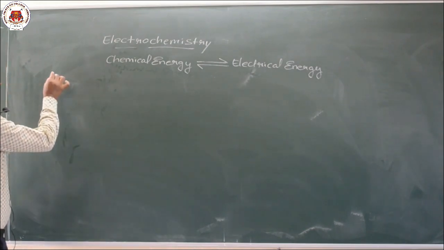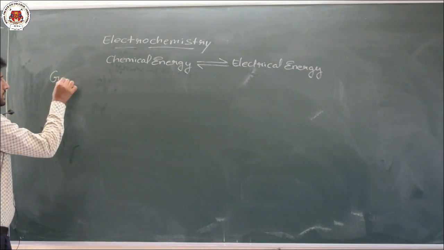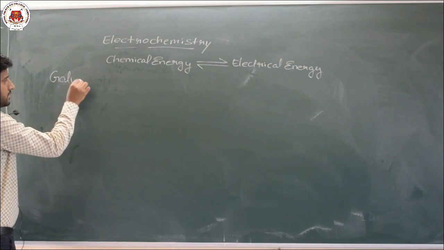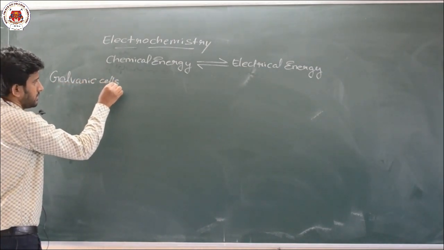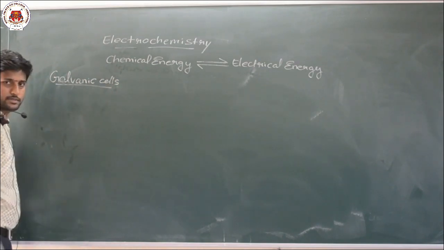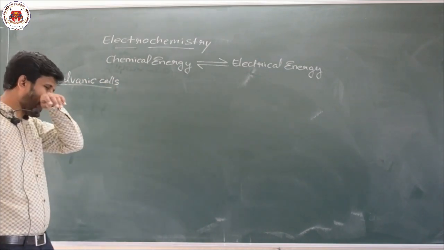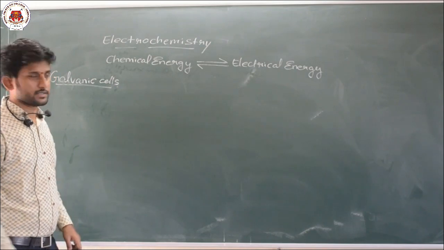Now we have the next concept, that is galvanic cells. Now what are galvanic cells?